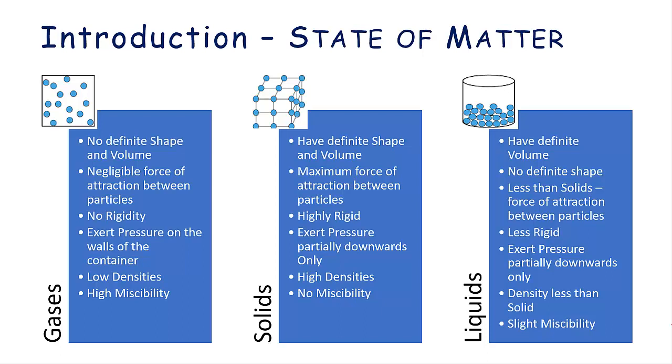And let's see what liquids are. So liquids have definite volume, but they do not have definite shape. They have less forces of attraction between the particles than the solids have. They are less rigid as compared to solid again, and they exert pressure partially downwards only, and the densities are less than that of the solids. And liquids are slightly miscible as compared to the solids, but quite less miscible as compared to the gases.